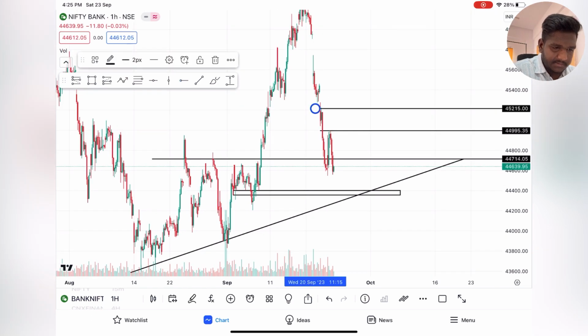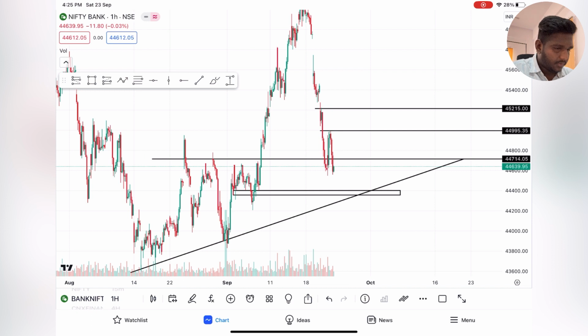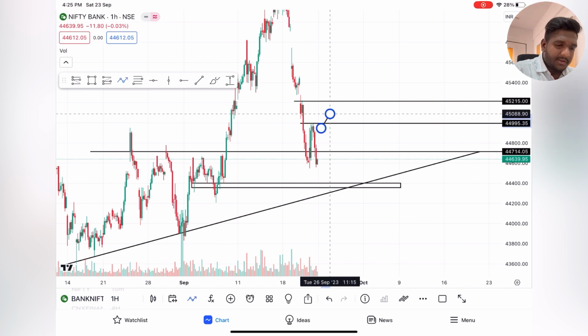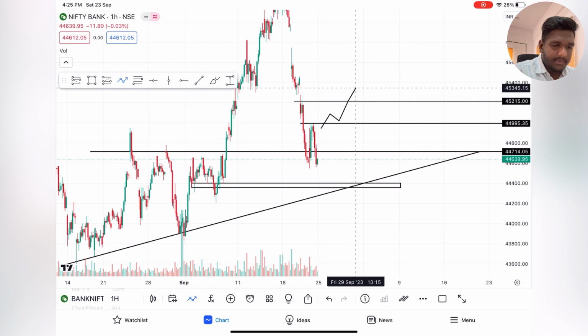Mark the targets. That's it, no more. See, first I'm going to tell you what will happen weekly. On the upside, if you consider on the Nifty, it is possible, but on the Bank Nifty it is very bearish compared to Nifty. So if it gives a breakout, this thing, and next target this, not more than this.